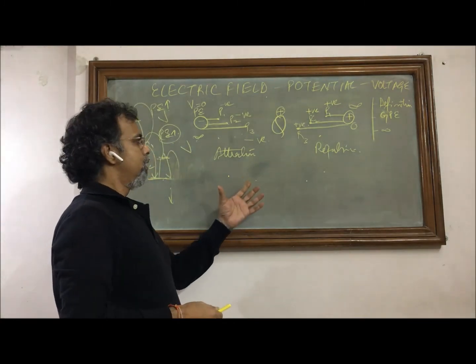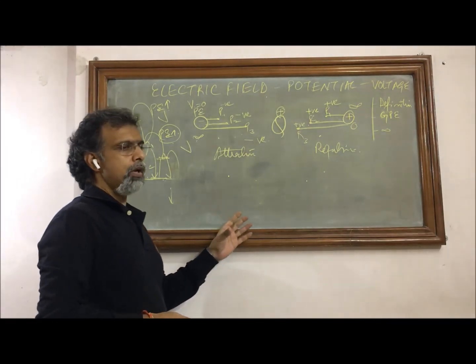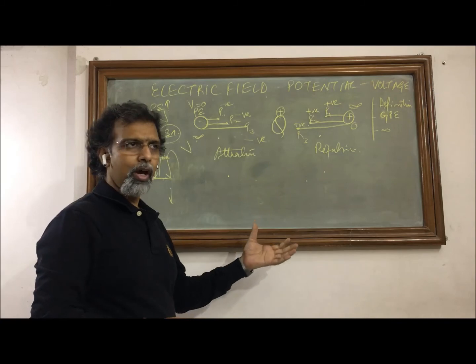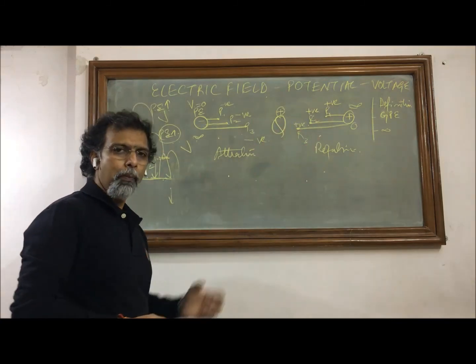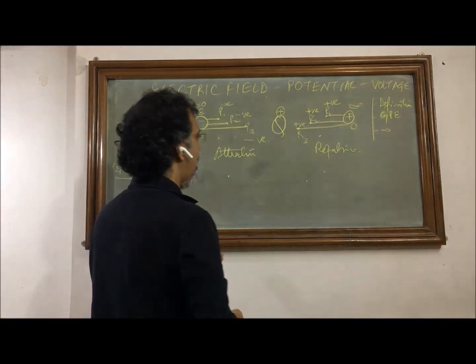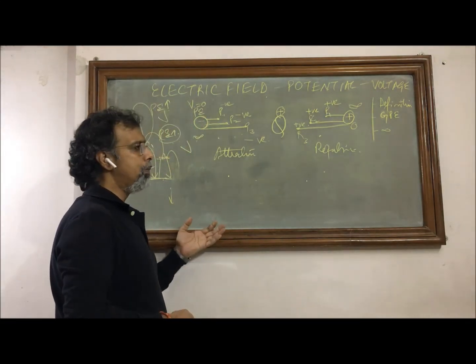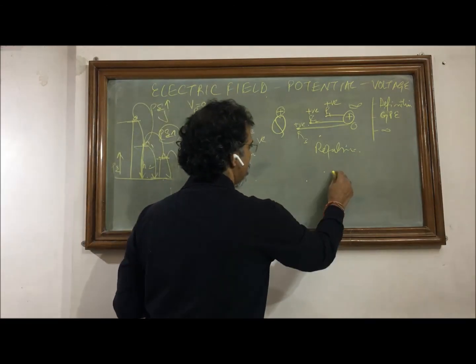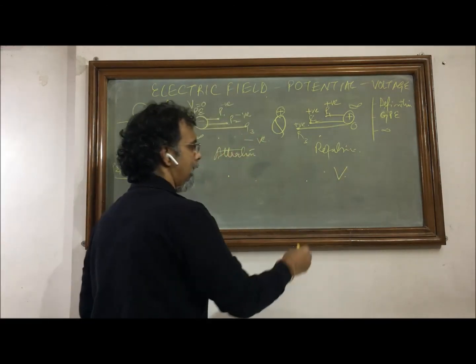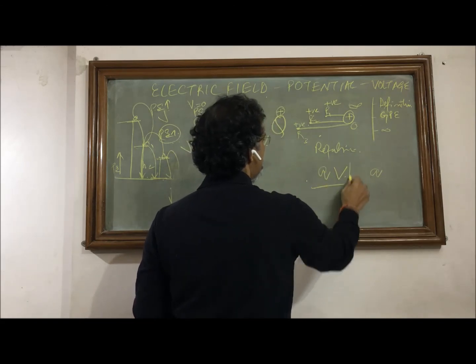If quantified as a definition, we say that it is the work done to bring a unit positive charge from infinity to a particular point around a source charge. And if you have a charge which is not a unit positive charge, then you multiply it by the value of the charge. So if V is the potential and Q is the charge, the total will be QV.